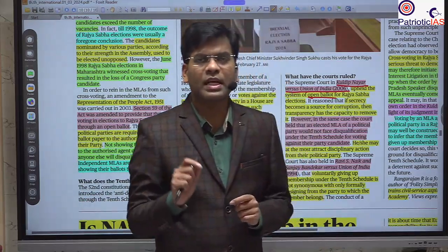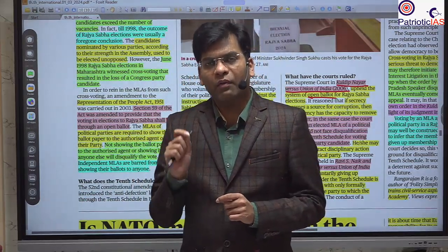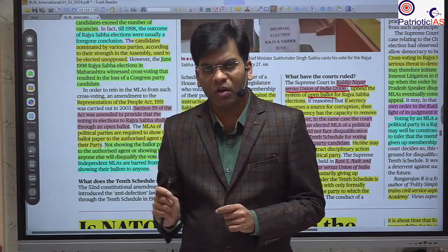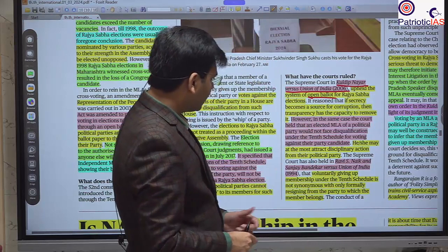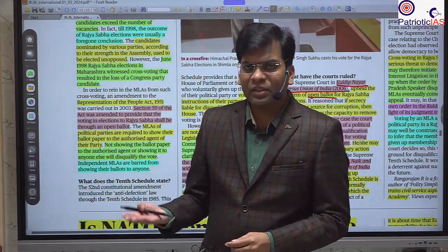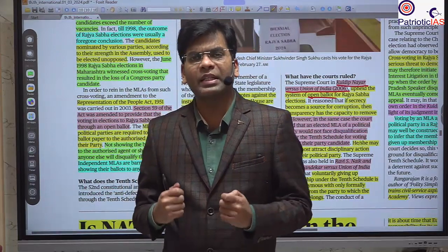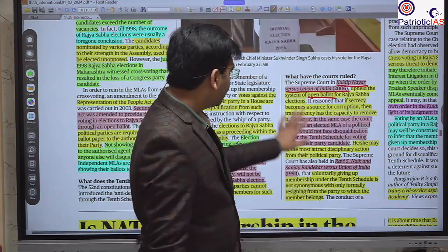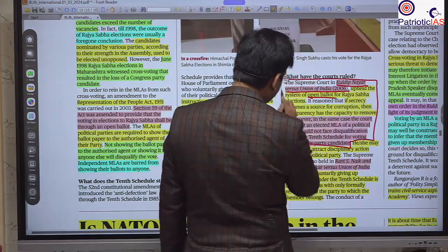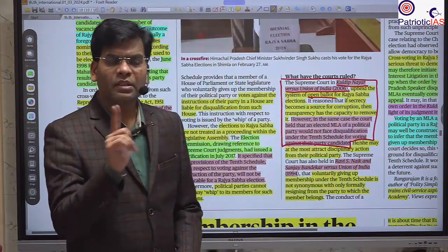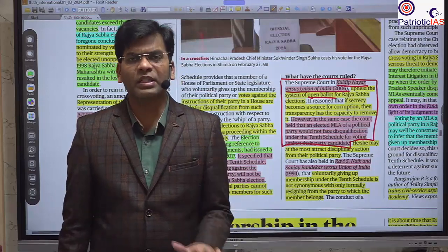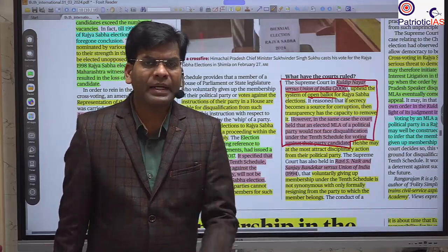So now the question has come to the Supreme Court whether we should accept this cross voting as anti-defection or not. As per the recent judgment we saw in the Chandigarh mayor election, the Supreme Court said that we are here to save democracy. So this is also against democracy. When a person who is elected for one party votes for some other party, it is crossing the democracy, the desire and the mandate of the people.